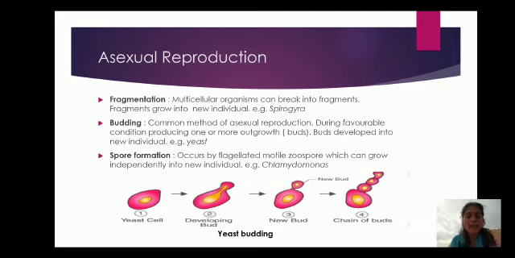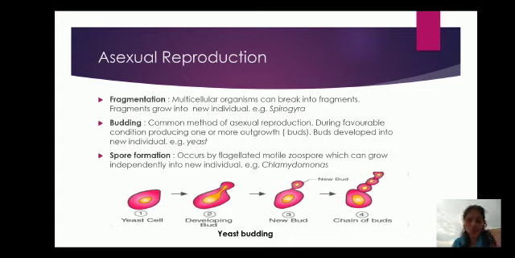Next is budding. During favorable conditions, the organism produces one or more outgrowths called buds. The bud is supported by the parent body and it develops into a new individual. When the bud is fully mature, it detaches from the parent and leads an individual existence.